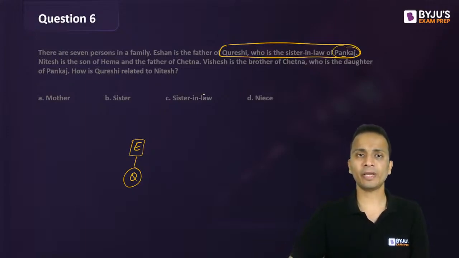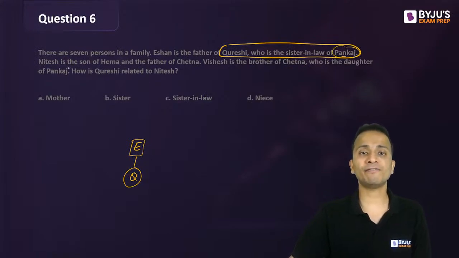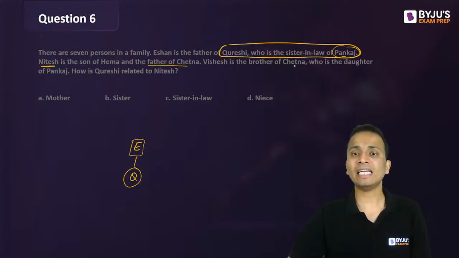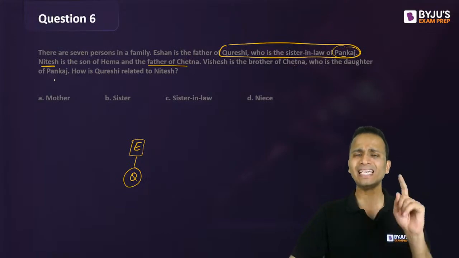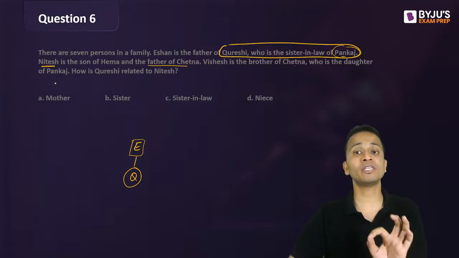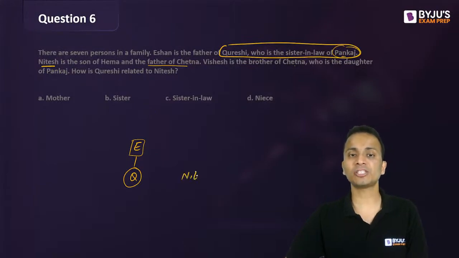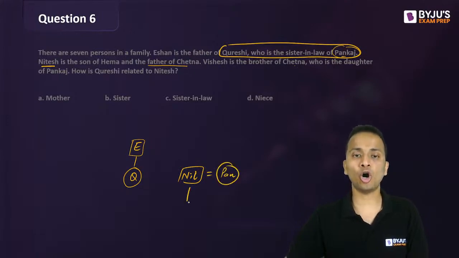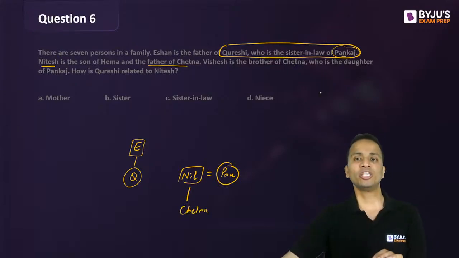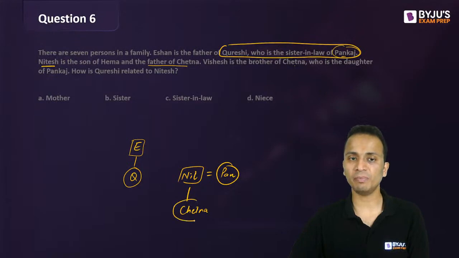Nitesh is the father of Chetna, so Nitesh and Pankaj will be the parents of Chetna, where Nitesh is father and Pankaj is the mother. Chetna is female.